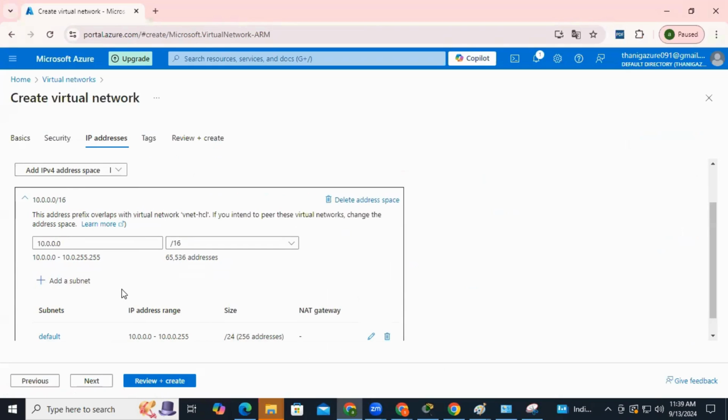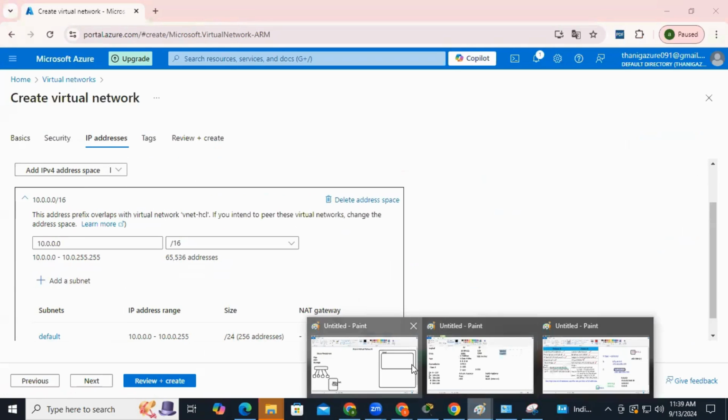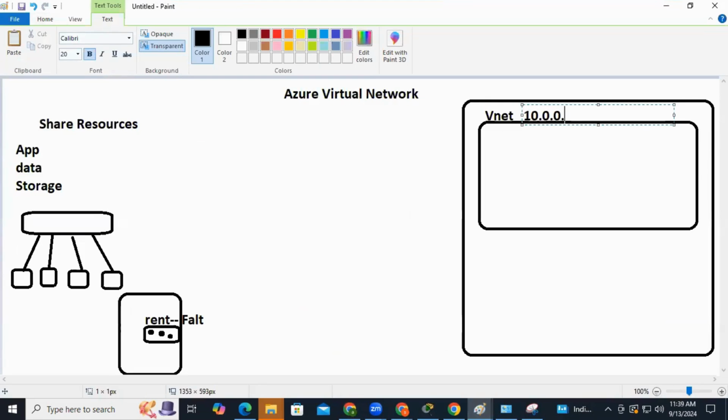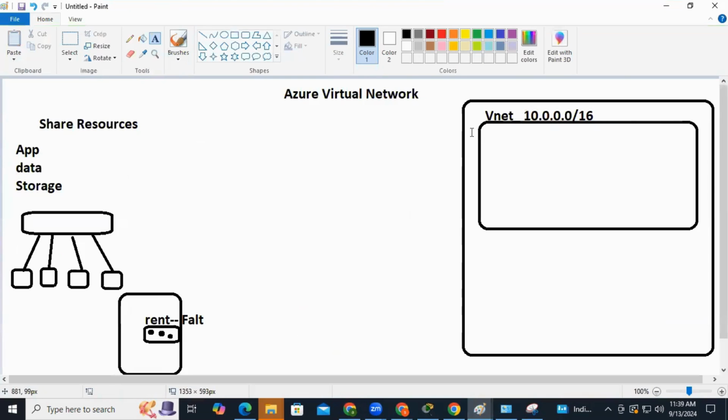Number two, when you are going to get your public IP, now I'm creating my network. The range I'm going to get here is 10.0.0.0 slash 16, and we'll discuss this slash 16 also. But once your network is created, the second job you're going to do is